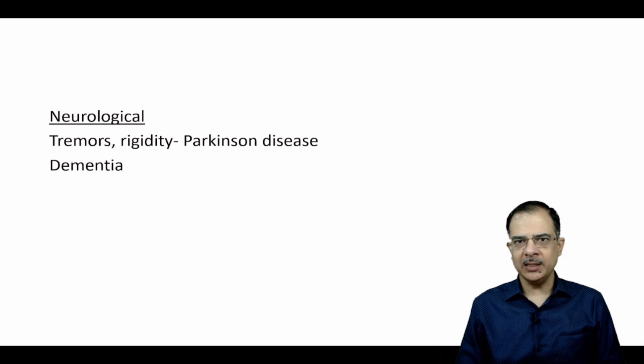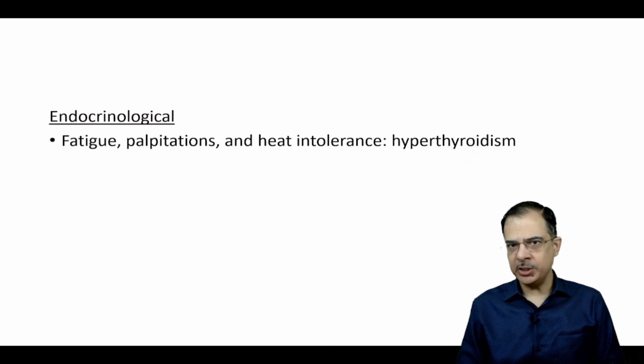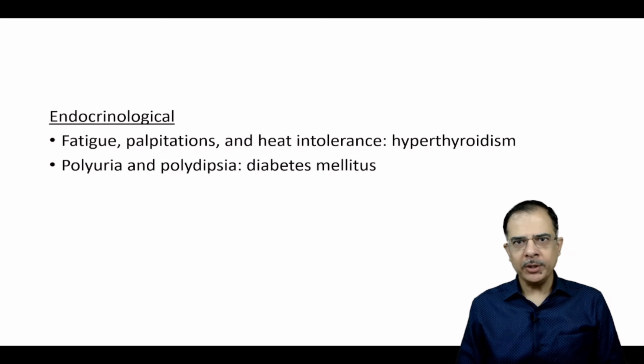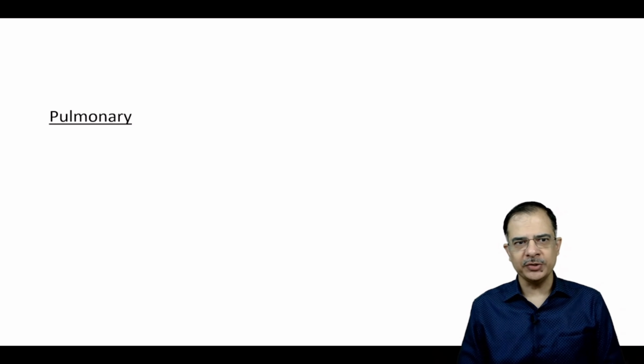Neurological disease like Parkinson's can present with tremors or rigidity, or there can be dementia. Endocrine disease: fatigue, palpitation, heat intolerance are suggestive of hyperthyroidism. Polyuria, polydipsia are seen in diabetes. Fatigue, orthostatic hypotension, or a drop in blood pressure on standing, and weakness are suggestive of adrenal insufficiency.